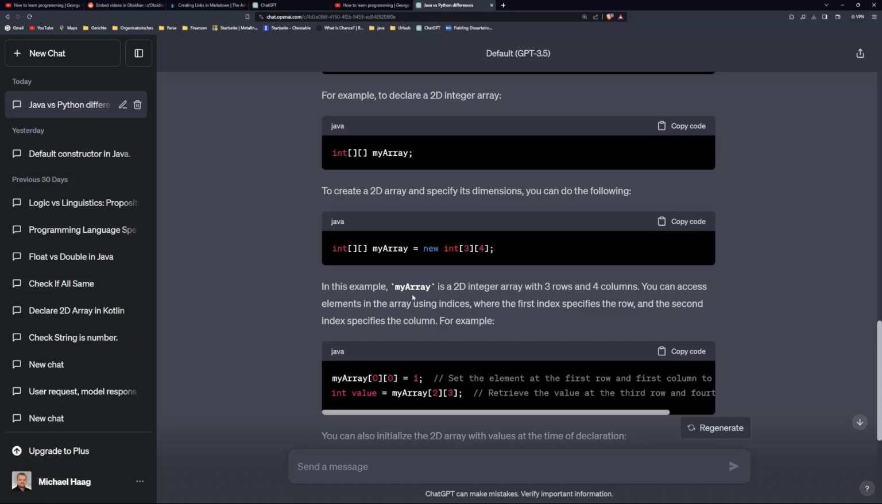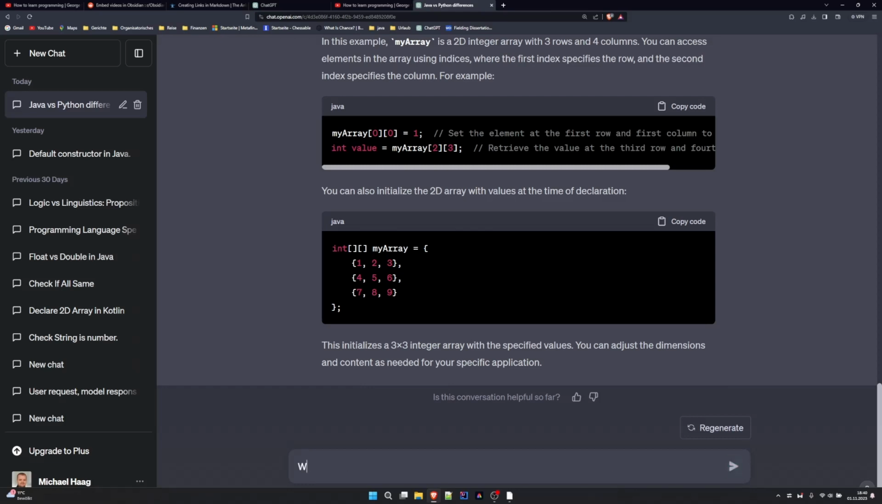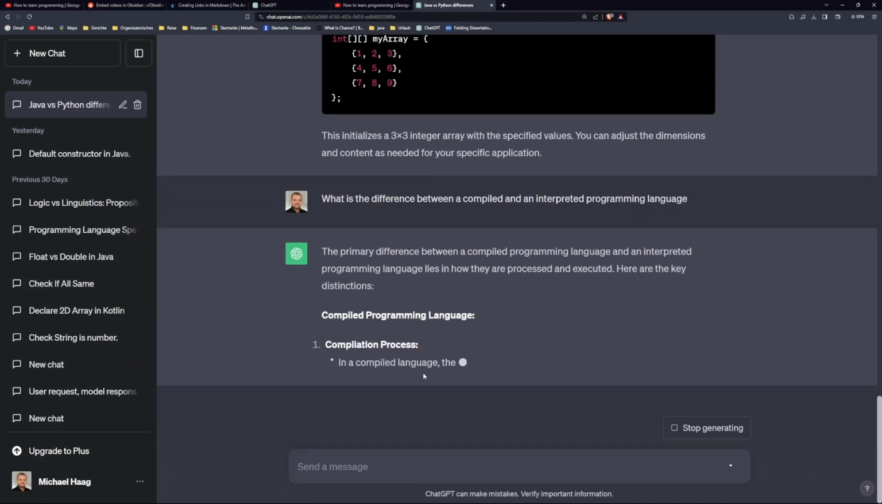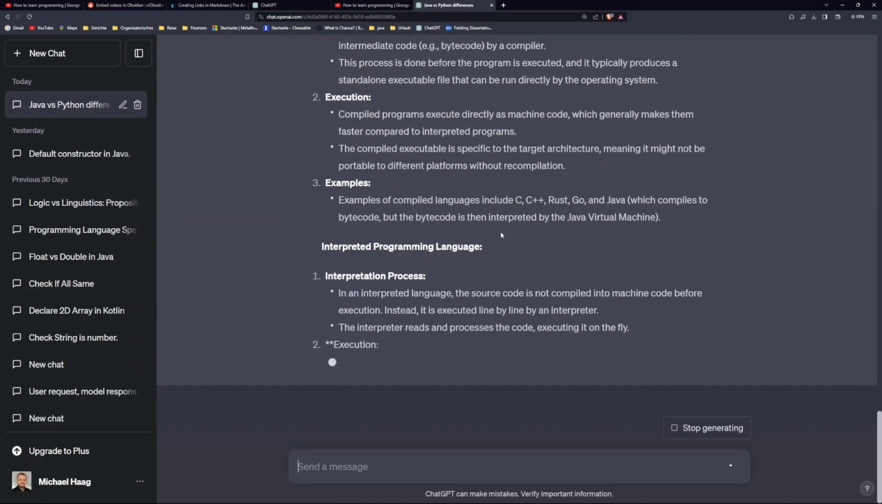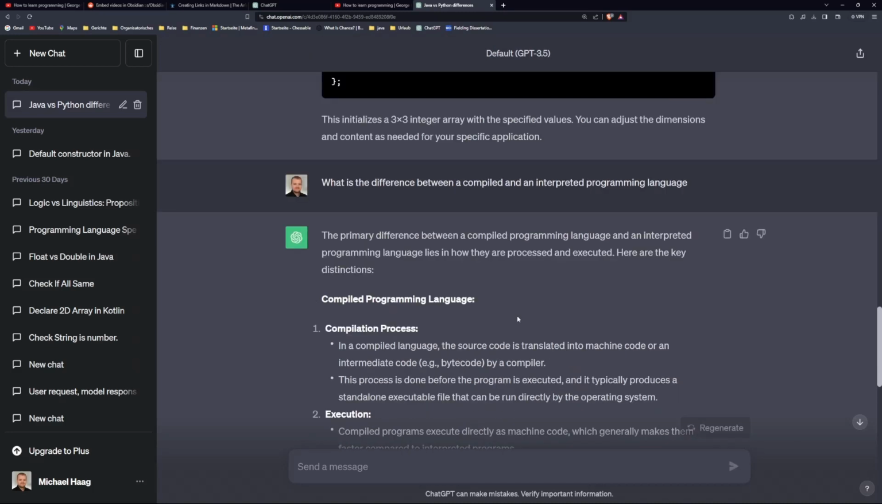We can just ask ChatGPT. Okay, I don't know why this doesn't work, but we can just ask, right? What is the difference between a compiled and an interpreted programming language? And then you have a nice answer right here. I would just recommend you doing this, because this will increase your learning speed like tenfold.